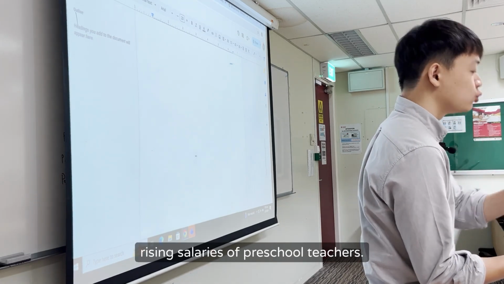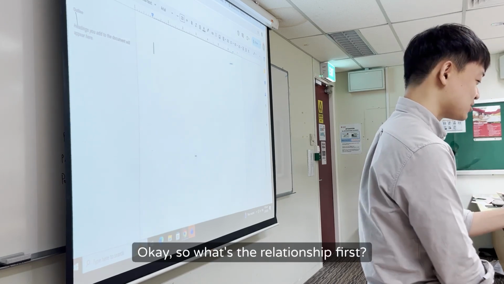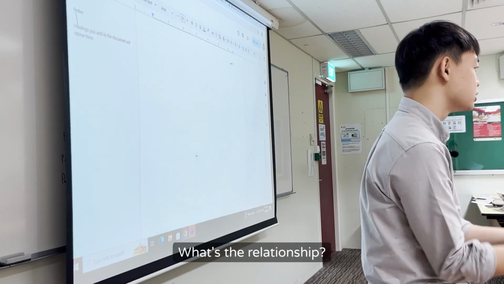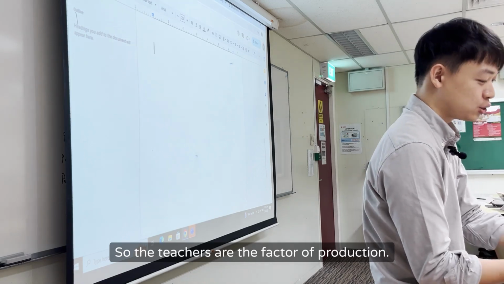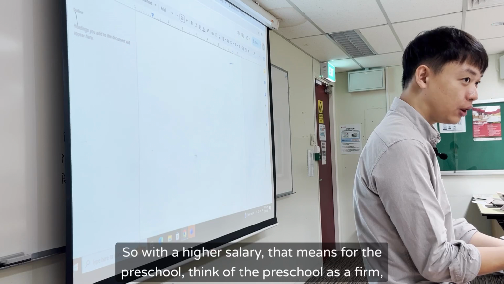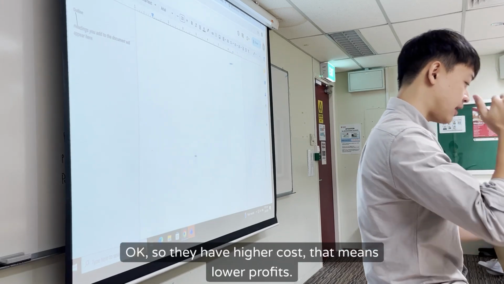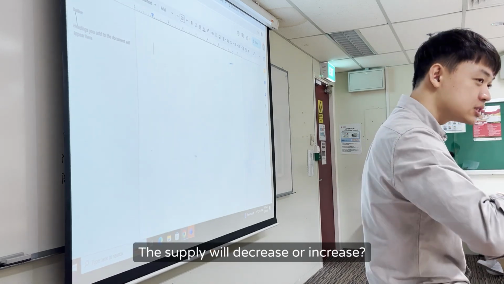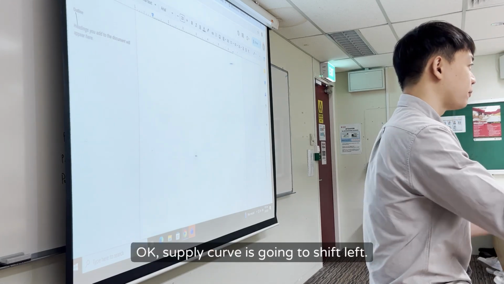Rising salaries of preschool teachers. Would it cause the supply curve to shift left or shift right? What's the relationship first? Preschool teachers and preschools: the teachers are the factor of production. With a higher salary, think of the preschool as a firm, the firm will face higher cost. That means lower profits. Will supply decrease or increase? Decrease, so the supply curve is going to shift left.